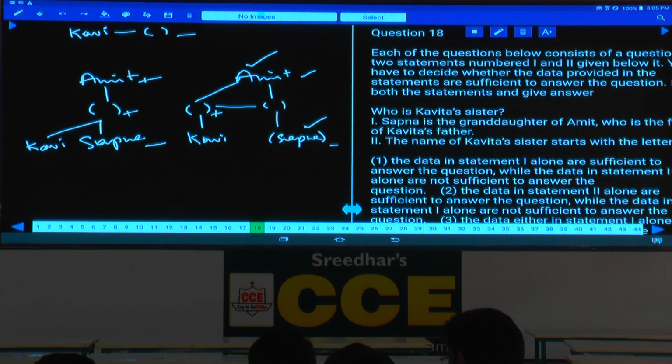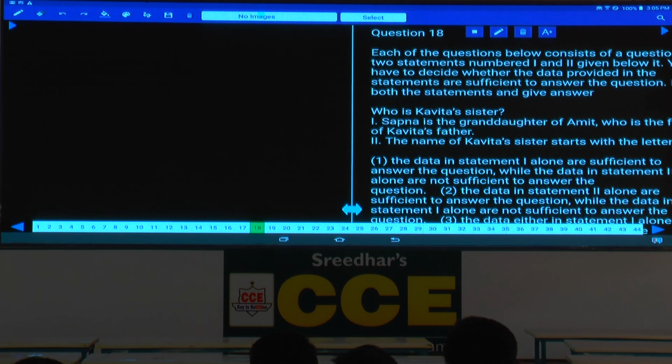Cousins. Now in case 1 we are getting sister, in case 2 cousin. Are you getting a unique answer? No. Hence 1 alone is not sufficient. Hence we need to know how many children this Amit is having. If Amit is having only one child, then these two persons are siblings. If Amit is having more than one child, sibling or cousin could also be the answer.